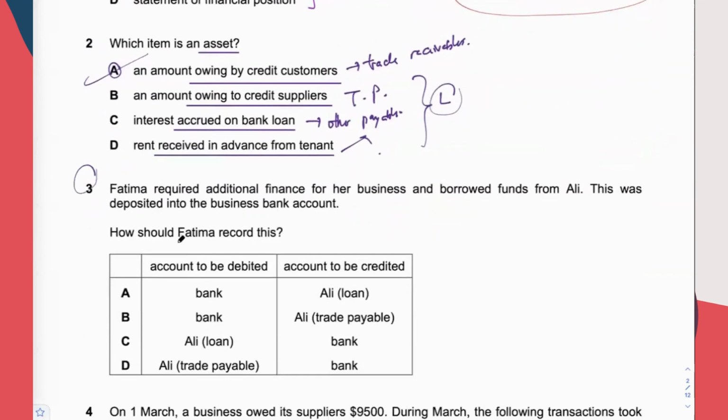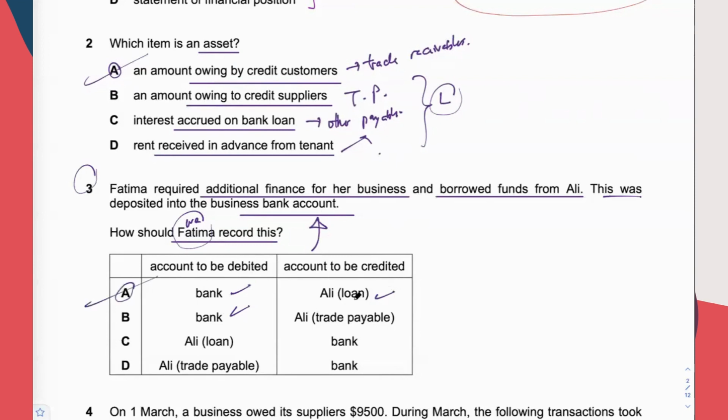3, how should Fatima record this? So in this question, we are Fatima. Required additional finance for her business. Needing money, okay, needing money. Borrow funds from Ali. This was deposited into the business bank account. From then onward, Fatima owes Ali money. And the money that has been borrowed has been put into the bank. So debit bank, credit Ali.